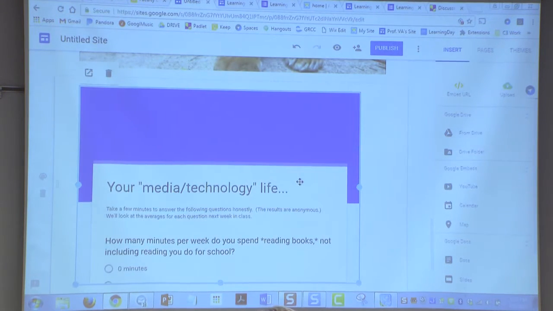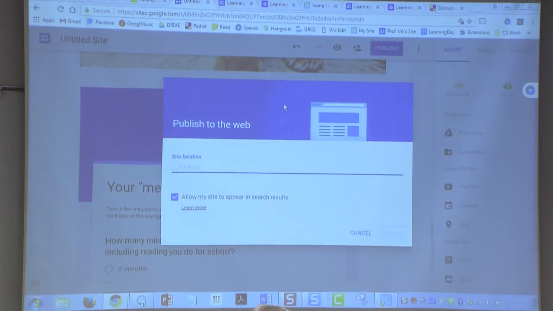One of the cool things is if I make any change in my Google file, it's instantly changed online. Don't have to go to the web at all. No changes there. And then I click Publish. And the first time it asked me to give it a name. I could give it any kind of ending to the URL.